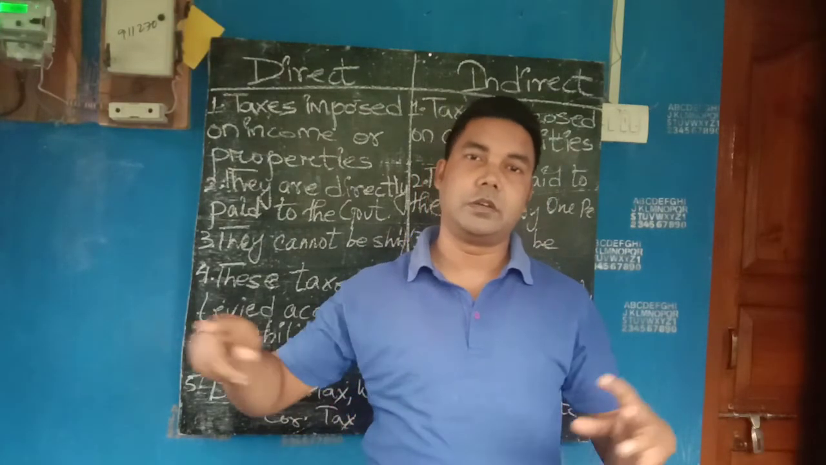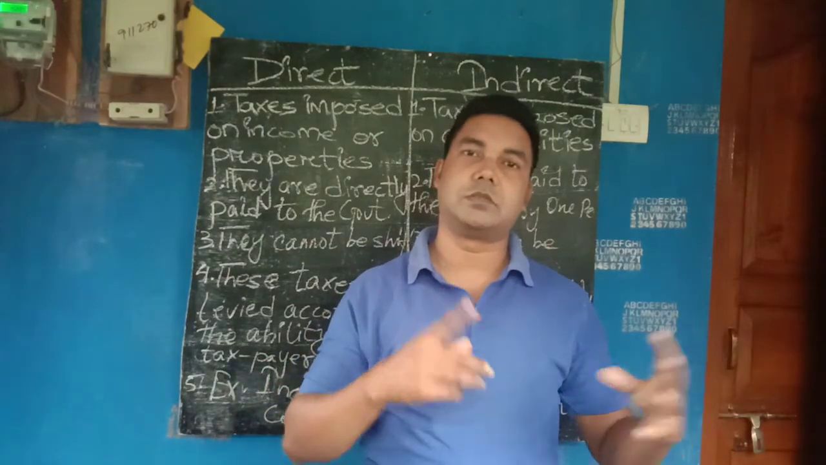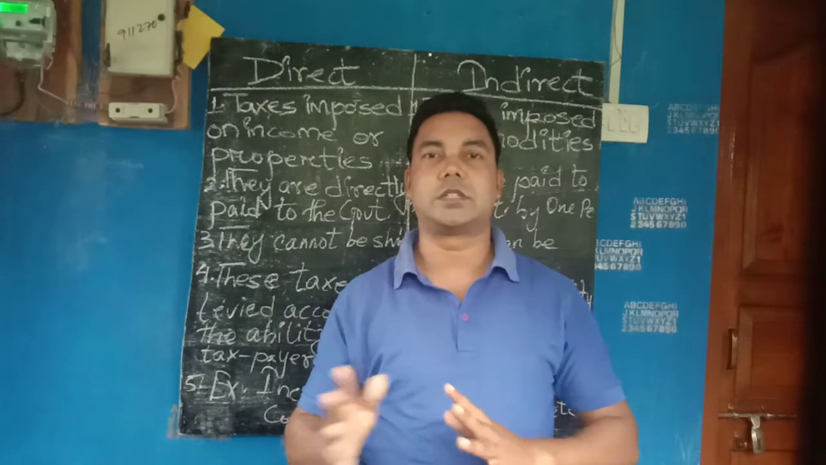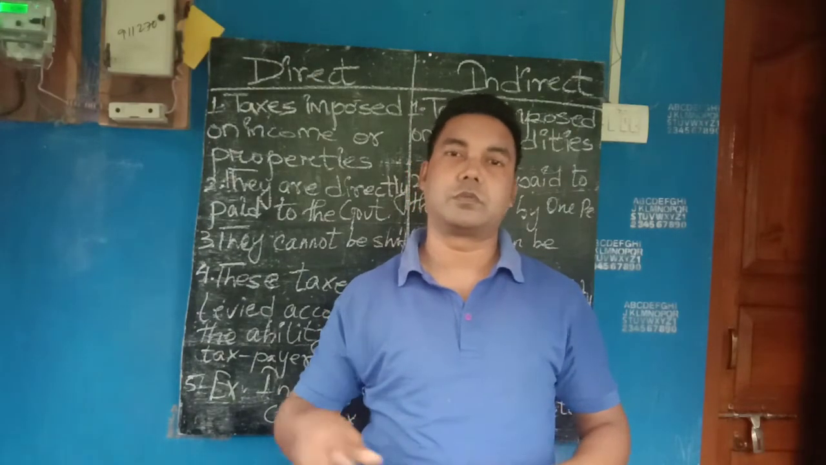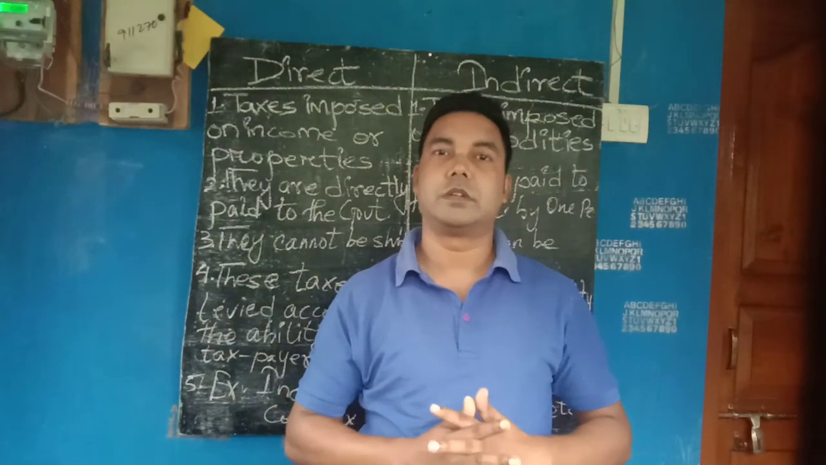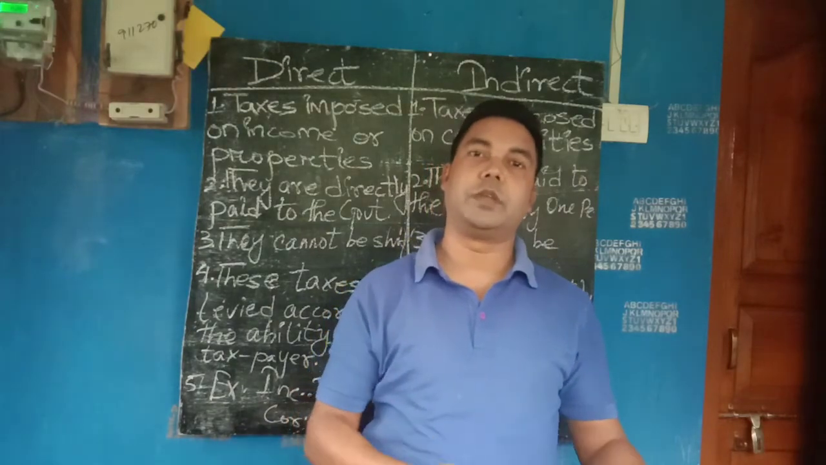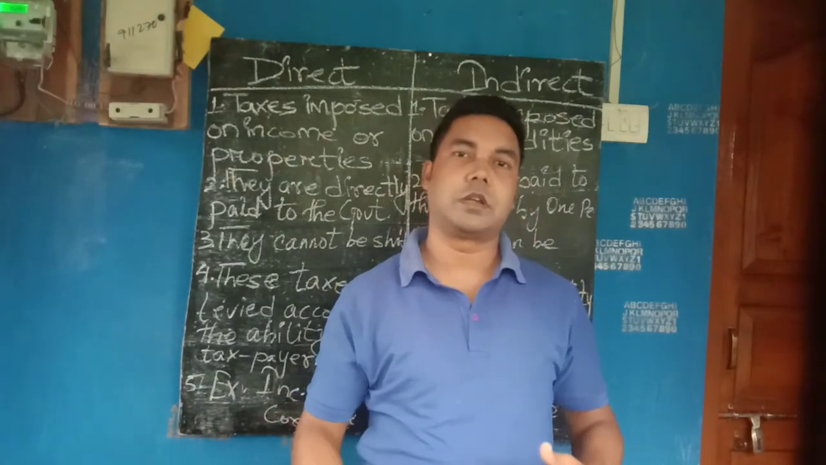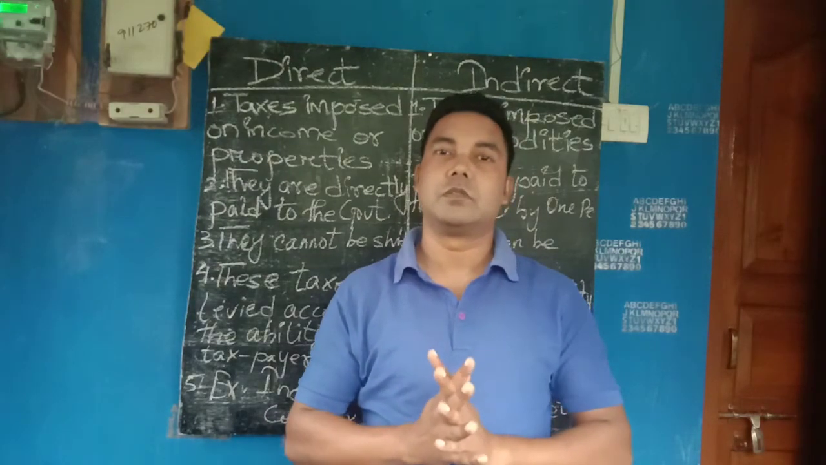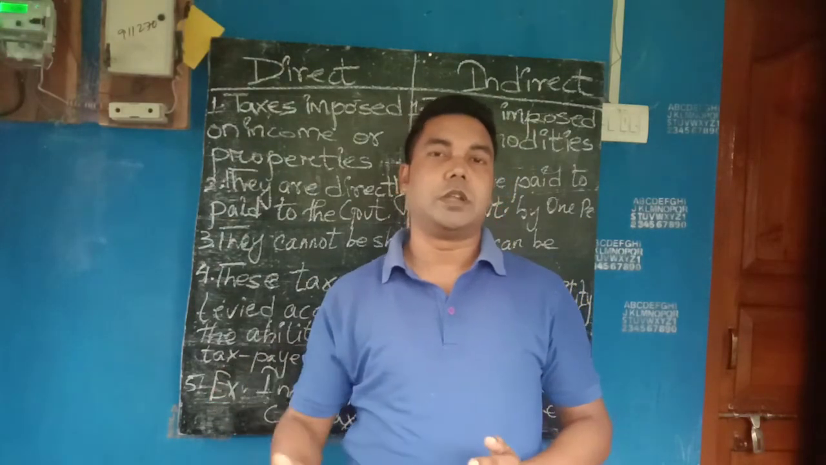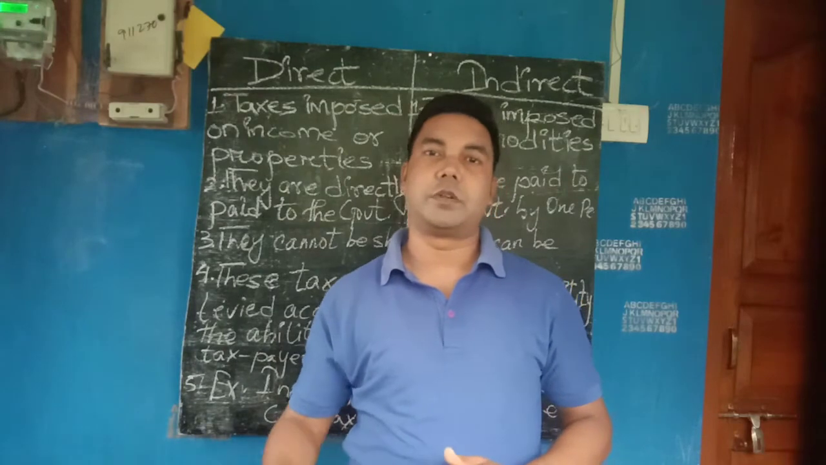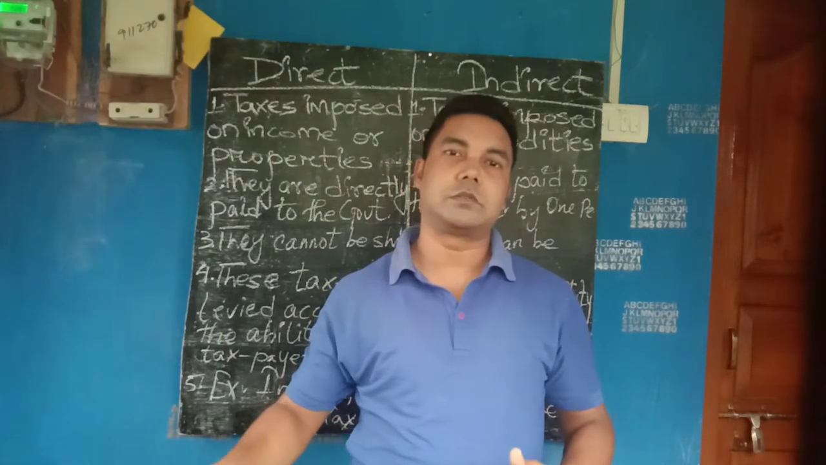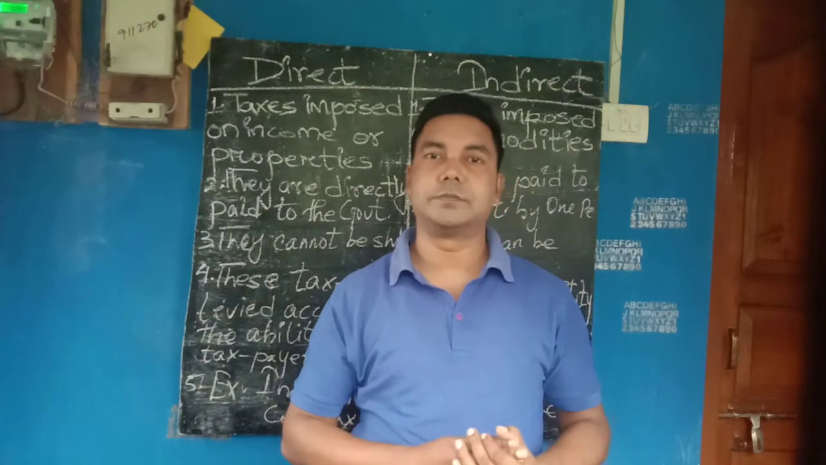From the retailer till the producer, the taxation chain starts. It is such a big chain that you don't know whom you are paying the tax to, and it keeps going through the chain. So indirect tax is paid indirectly to the government.